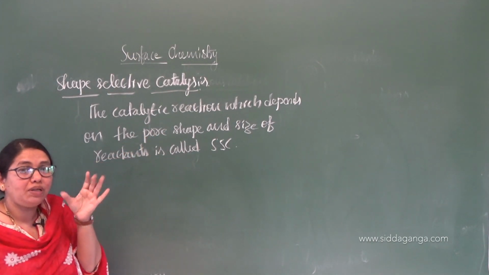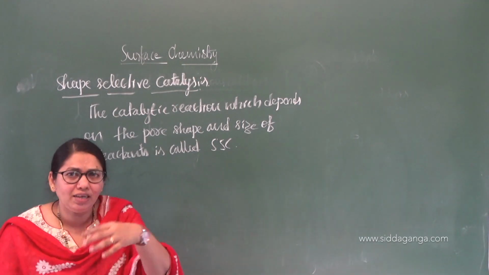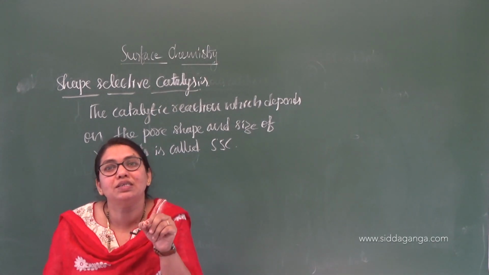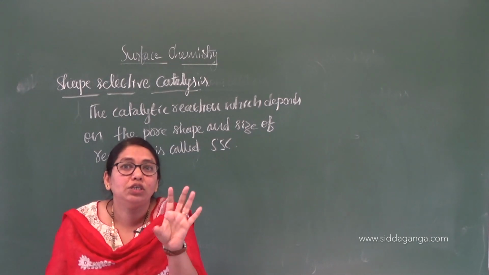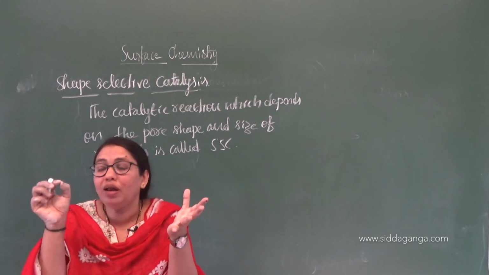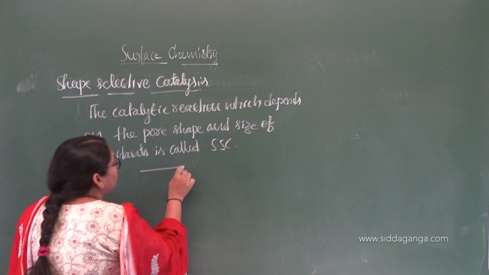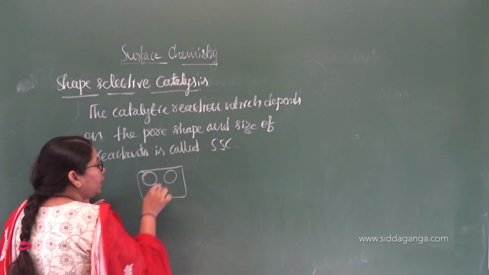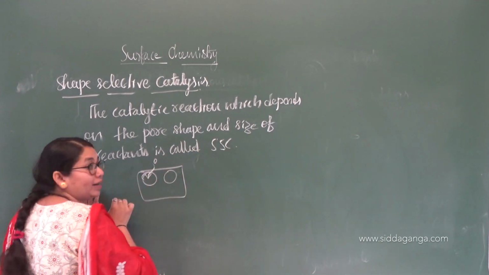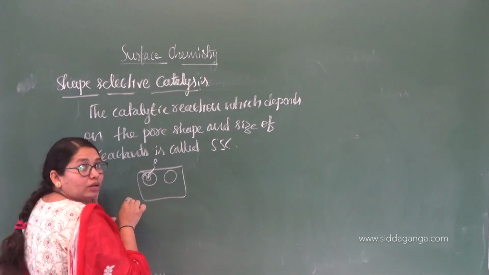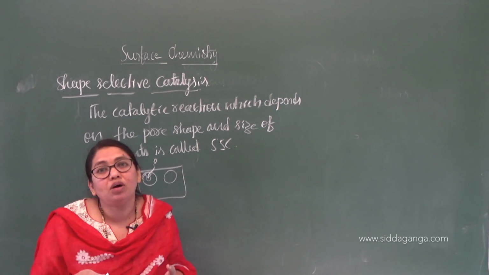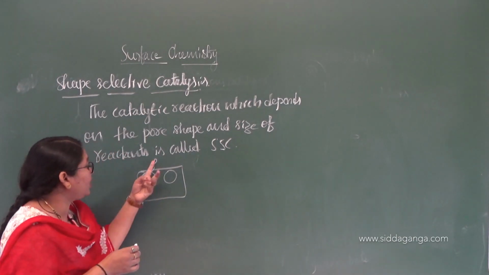What does pore shape mean? The reactants have to bind on the surface of the catalyst, no? So there should be some vacancies, some valencies, those pores, and the shape of the pore and size of the reactants. If a very big pore is there and a very small reactant, and it binds on the surface, there will be no strong activity, no strong bonding, because there is a variation in the size.